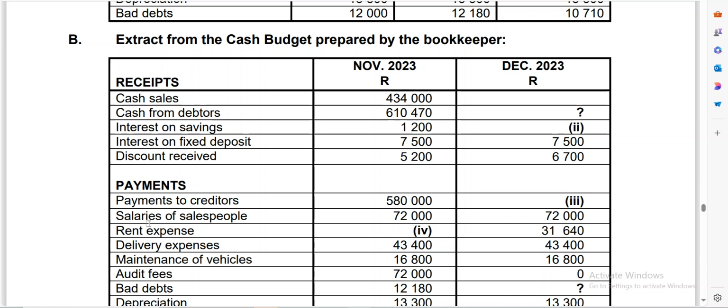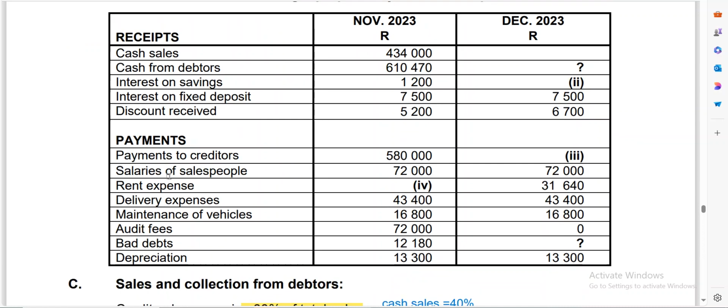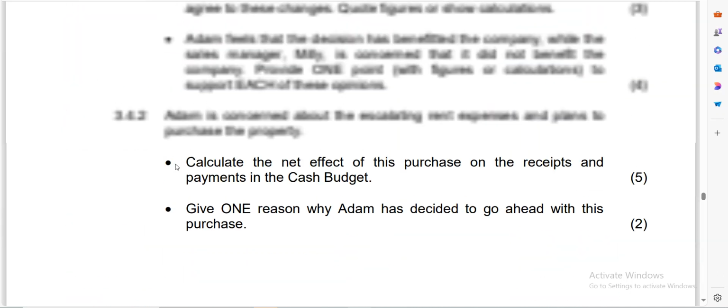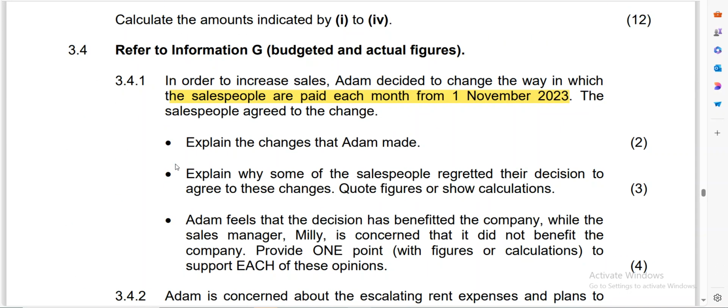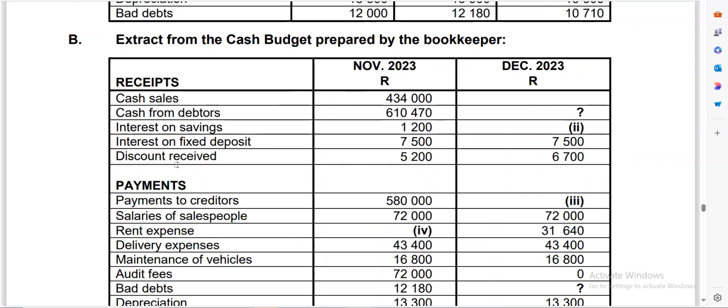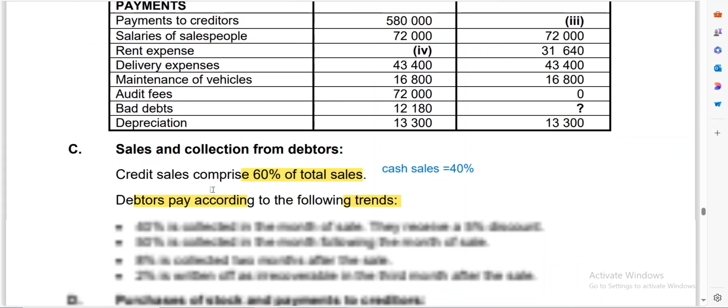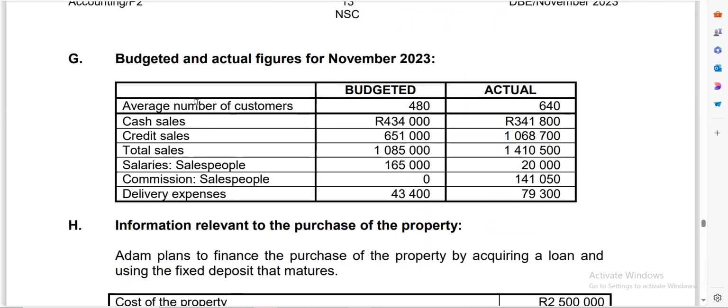Now, if you look at this, they said we should refer to information number 2, budgeted and actual figures. So you need to check what they're saying you should refer to. So information number 2, here it is. This is the budgeted for November. This is the salaries for salespeople. This was their fixed salary. It was budgeted for 165,000 before the change, but after the change they were paid 20,000.